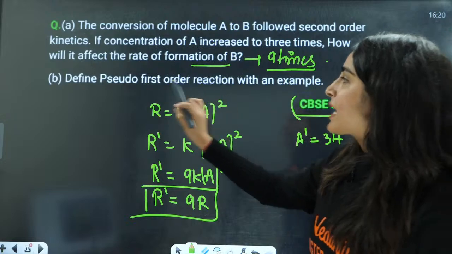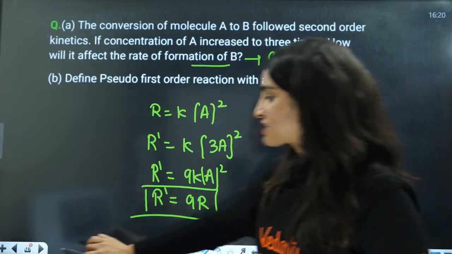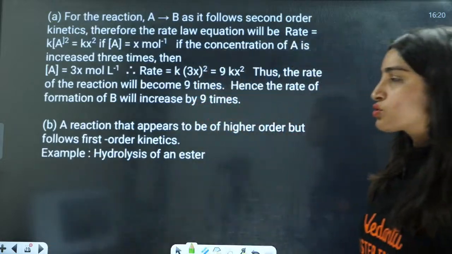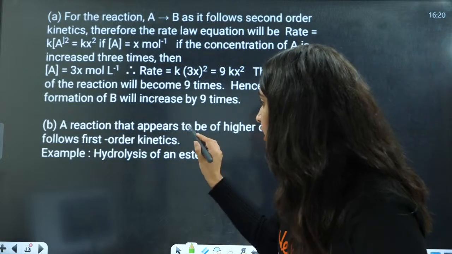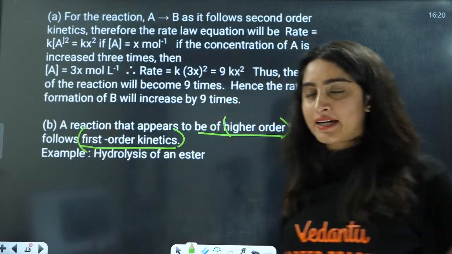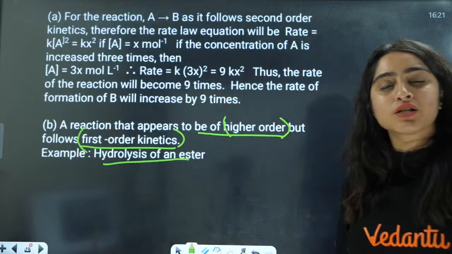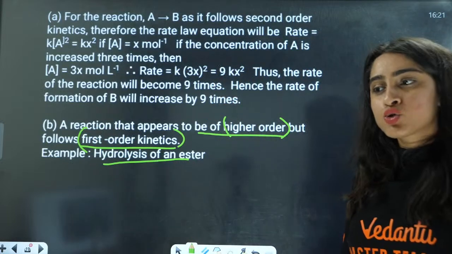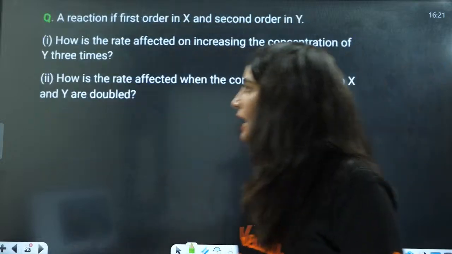Now second is, what is a pseudo first order reaction with an example? A reaction that appears to be higher order but actually follows first order kinetics, that is hydrolysis of an ester. That is a pseudo first order reaction here, right?